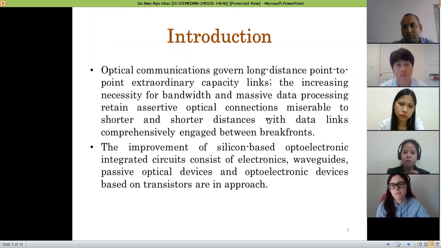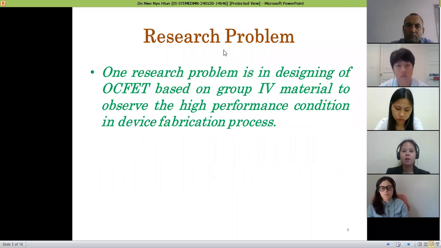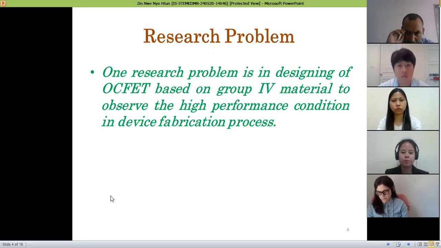The development of silicon-based optoelectronic integrated circuits, consisting of electronics, waveguides, passive optical devices, and transistor-based optoelectronic devices, is in progress. Research program. One research program is designing an optically controlled FET transistor based on a crude form material to observe high performance in device fabrication.